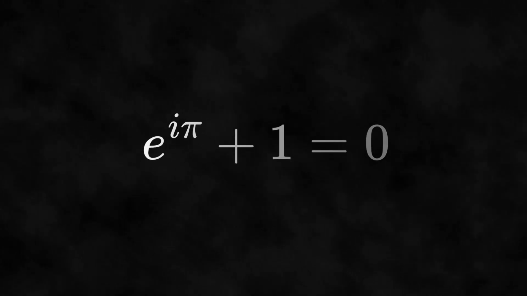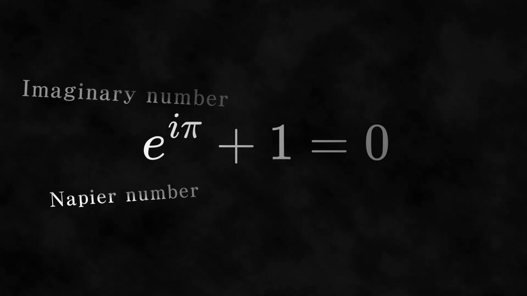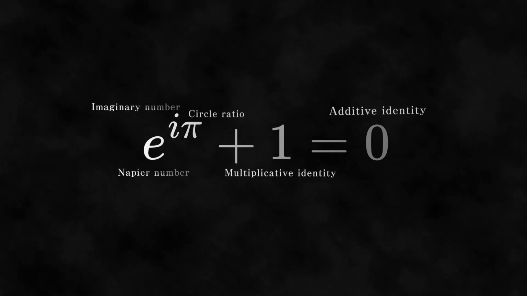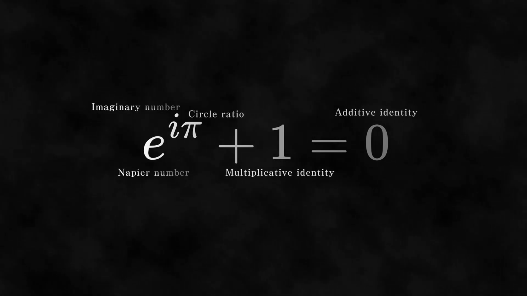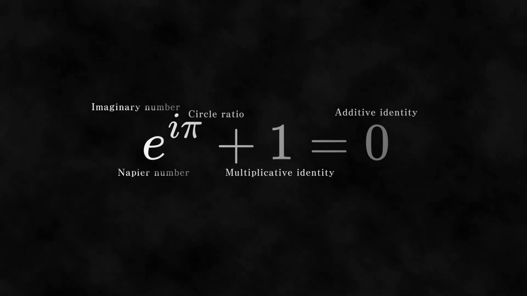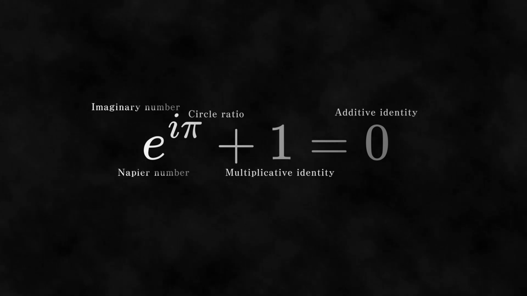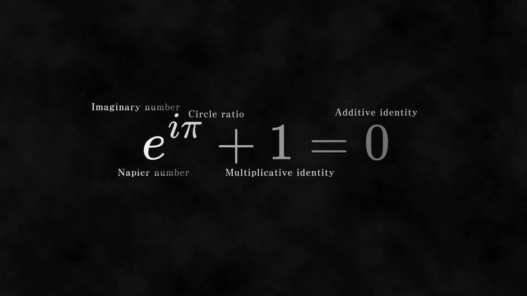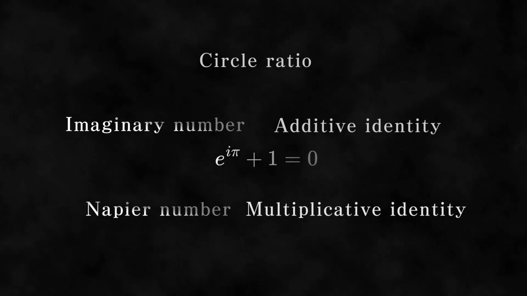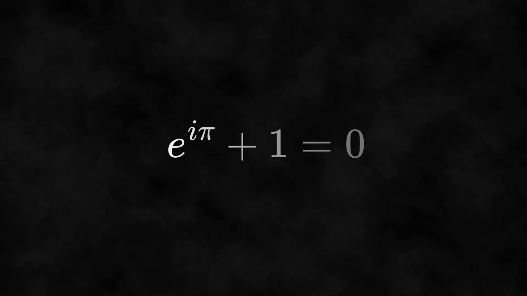One reason this equation is admired is that it connects 5 fundamental numbers: the Napier number, the imaginary number, the circle ratio, the multiplicative identity, and the additive identity. The multiplicative identity is the number that leaves any value unchanged when multiplied, and the additive identity is the number that leaves any value unchanged when added. Both have special significance in mathematics. The elegance of this equation lies in how it unites these 5 important numbers in a single, concise formula. Many find profound beauty in this simplicity and interconnectedness.